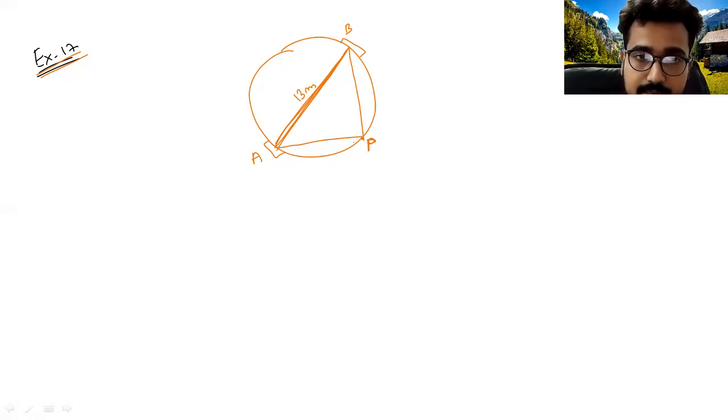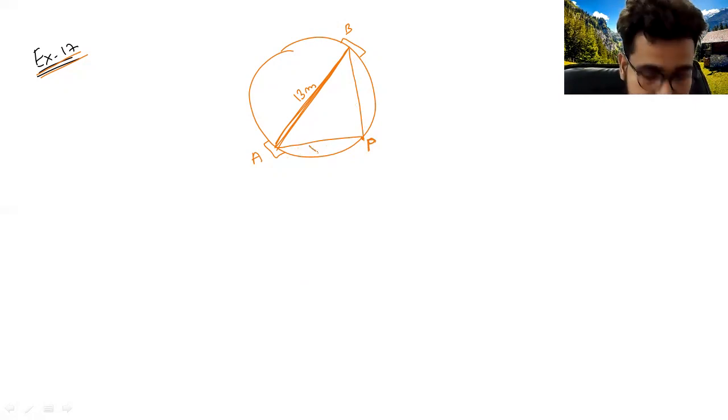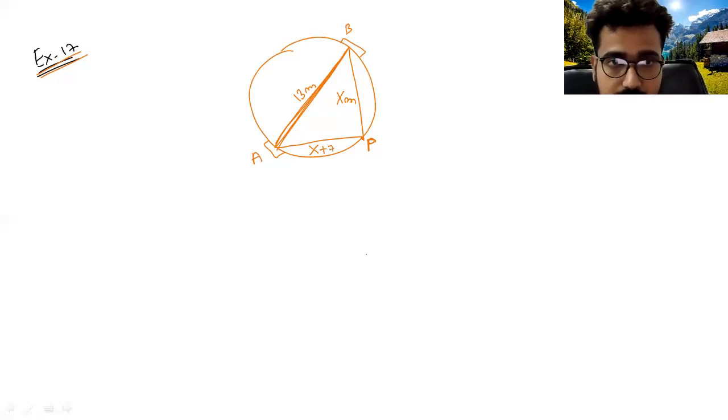Suppose this is the distance of the pole P from gate A, and this is the distance of the pole P from gate B. Now if you take this as x meter, then this will be x plus 7 meter. Yes or no?